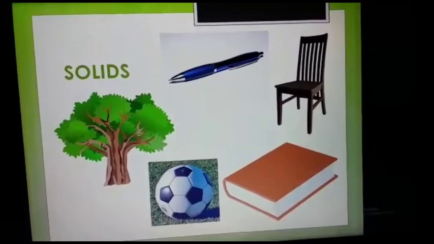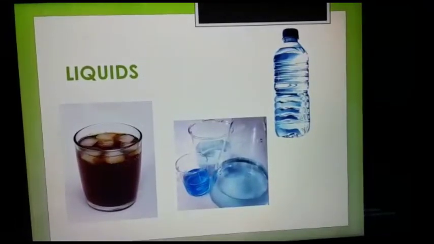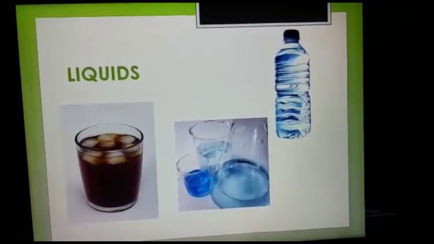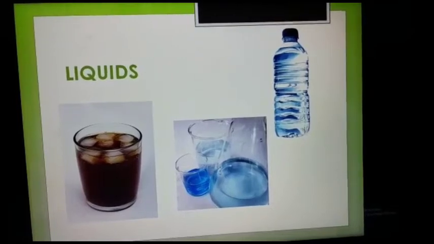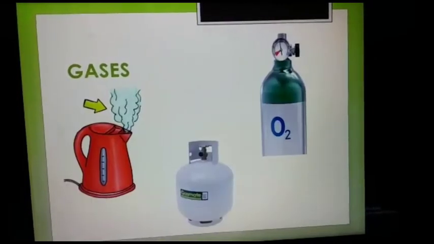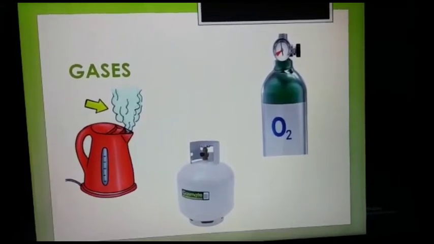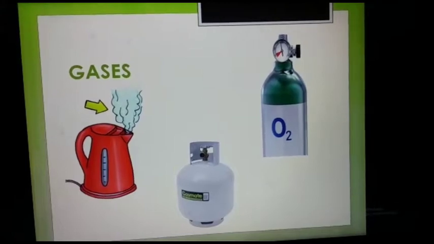A pen, a chair, a football, a book, they are all solid states of matter. Now liquids: cold drink or any liquid form, water, they are all liquids. Gases like carbon dioxide, oxygen, LPG, they are all the gaseous form of matter.